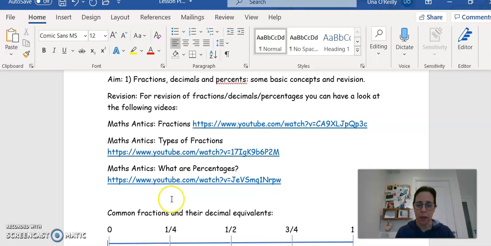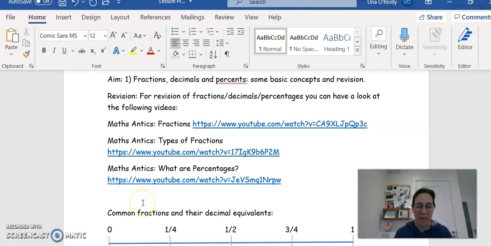The links are all there. They're nice and short, only between 5 and 8 minutes long each, but they're a nice way to revise and to remind yourself of what we've been talking about. I'm not going to get you to do that now. That's something you can do when you're ready to look through the whole lesson plan. But I'm not going to play the videos in this recording, or we'll be here all day.